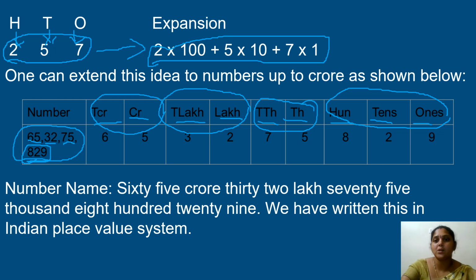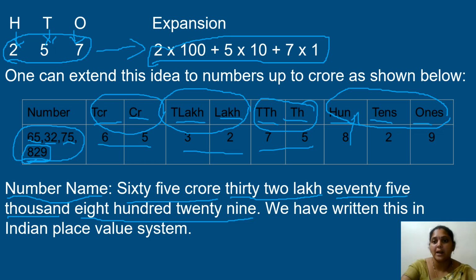Now how are we going to name the number? Here we will see the number name. 65 is under the group of crores, so 65 crore. 32 is in the group of lakhs, so we will call it 32 lakhs. 75 is under the group of thousands, so we will call it 75,000. Next we read it with 800 followed by tens and ones, so 829.